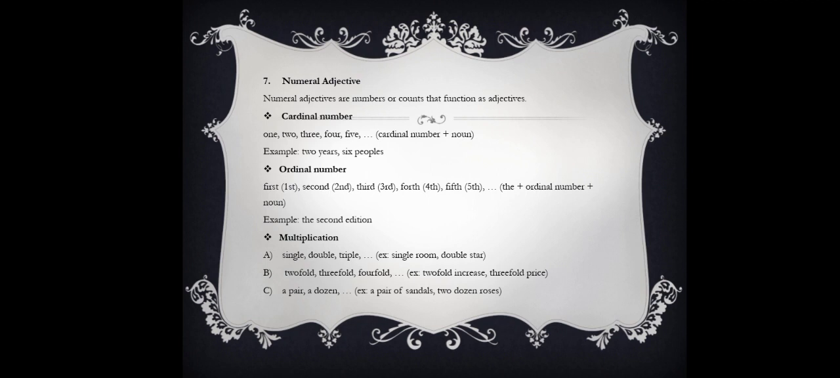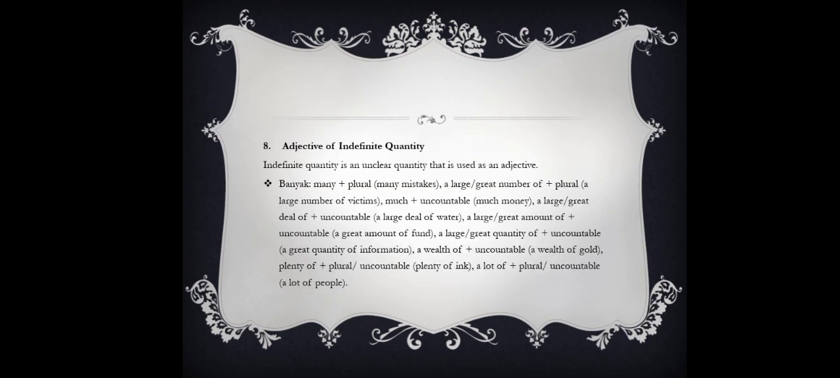And then B, twofold, threefold, etc. For the example, twofold increase or threefold price. C, a pair, a dozen. For the example, a pair of sandals, and then 2 dozen roses. Going to the last type of adjective, that is adjective of indefinite quantity.